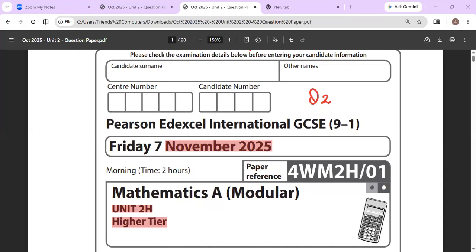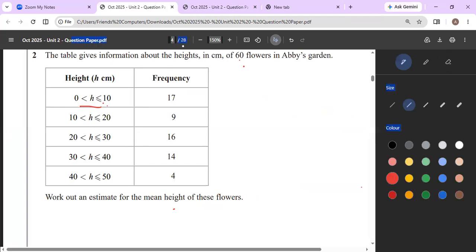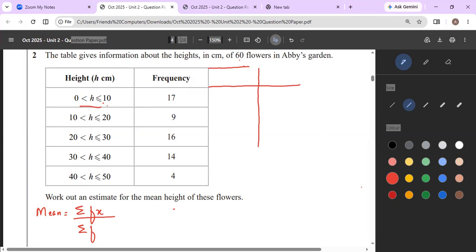Let's move to the question quickly. The table gives information about the heights in centimeters of 60 flowers in a garden. We have to work out an estimate for the mean. So we know that to find the mean, we need summation fx, where f is the frequency and x is the midpoint of the class intervals, divided by summation f, where summation represents the sum. So let's quickly find the x value and the fx to put it in the formula.